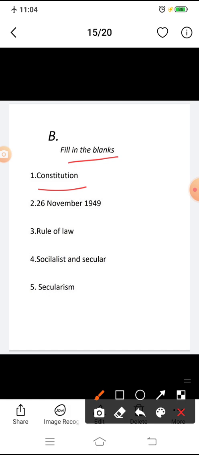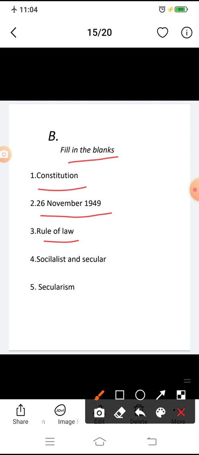Question 2: the Constituent Assembly approved the final draft of the Constitution on 26 November 1949. Question 3: rule of law means no one is above the law.